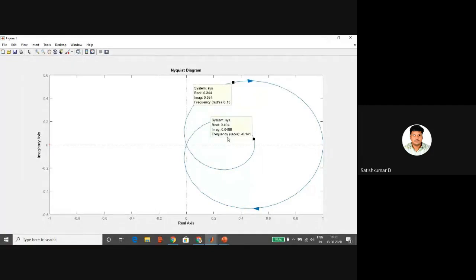If Z comes 0, the conclusion is there are no closed loop poles located on the right hand side of the S-plane, then the system is stable. In case Z equals 1 or Z equals 2, it means there are closed loop poles located on the right hand side of the S-plane, then it is unstable. Likewise, you can conclude.